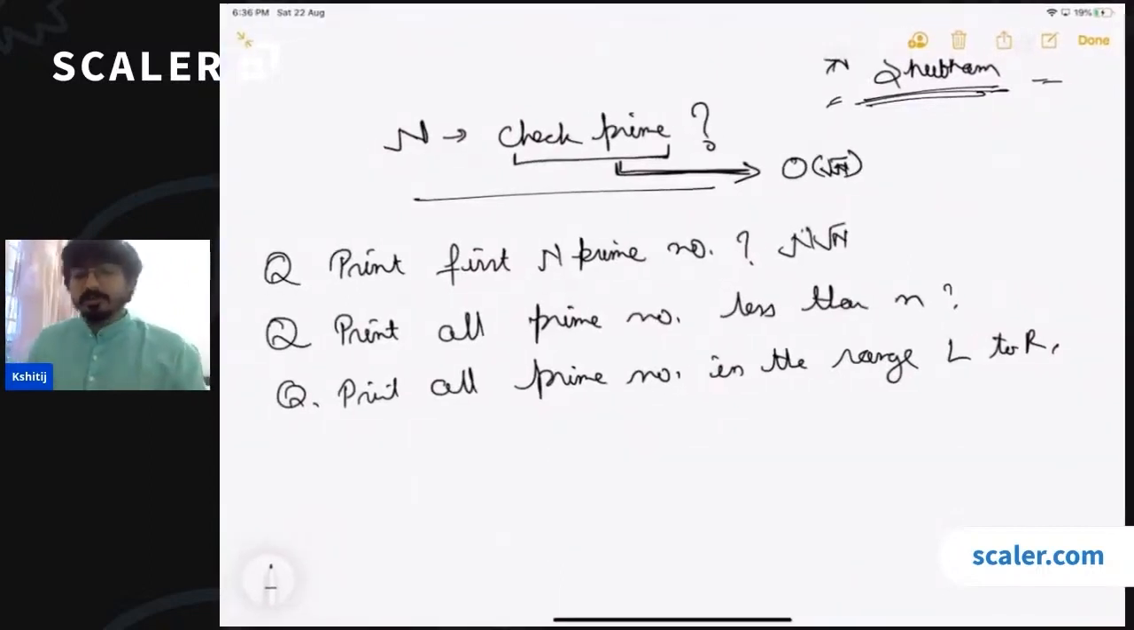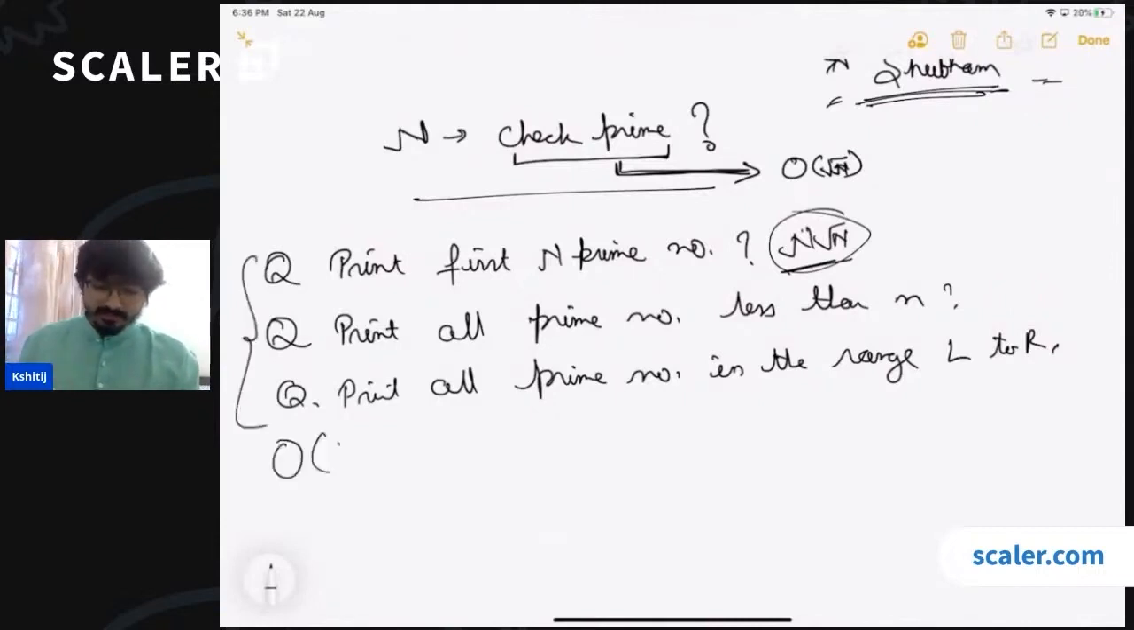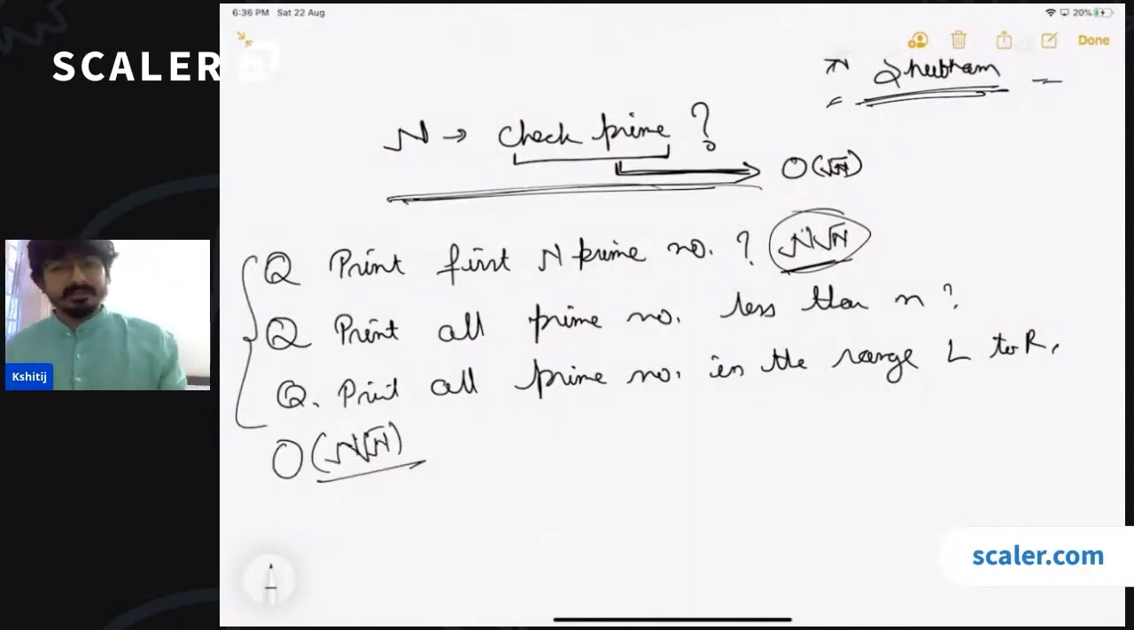Similarly, if you have to print all the prime numbers which are less than n, again, the same time complexity, n root n, will be there. If you have to print all the prime numbers in the range from L to R, then again, size of range multiplied by square root n. So all these types of questions can be solved in this time complexity, n square root n, using a very easy check prime algorithm that we have learned in the previous class.